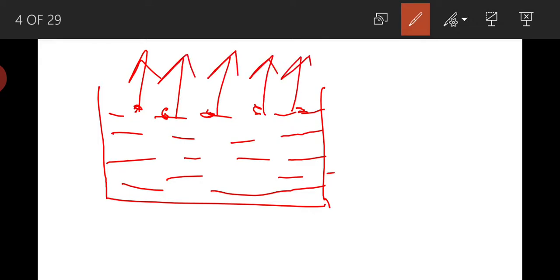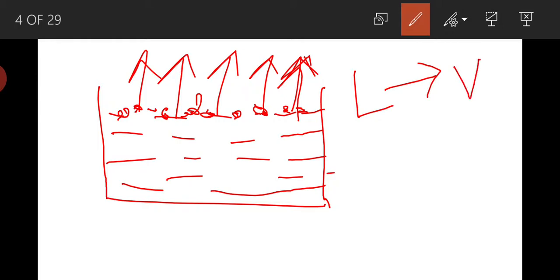It means evaporation is taking place. These surface liquid molecules are being converted into vapor.